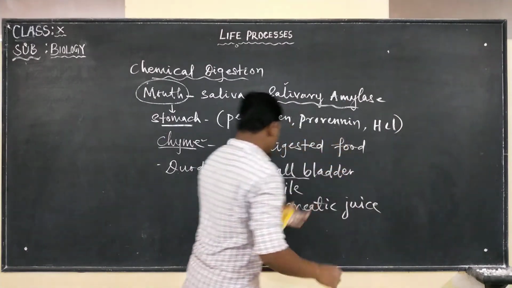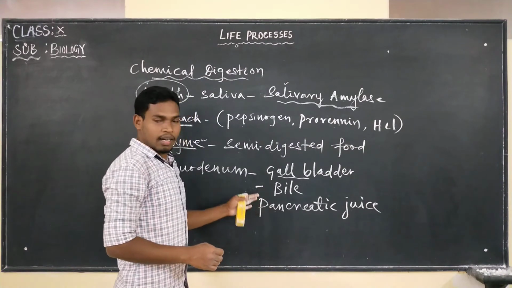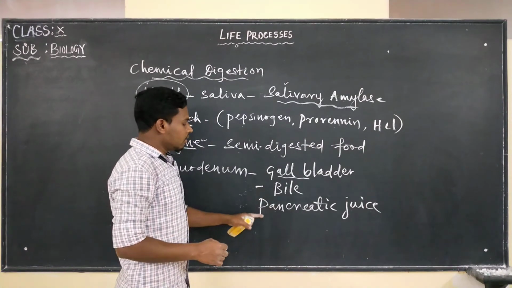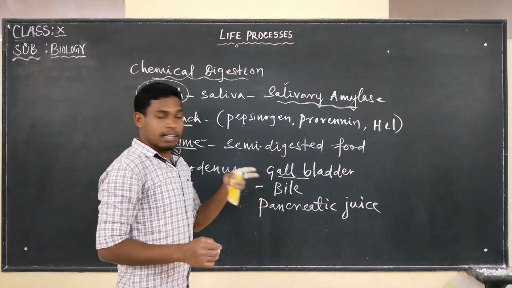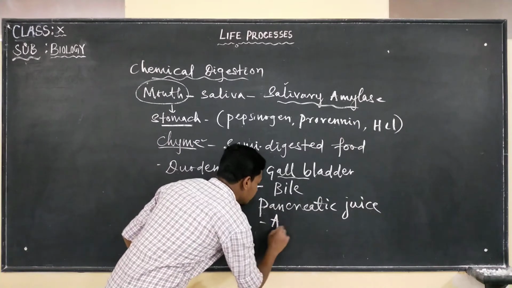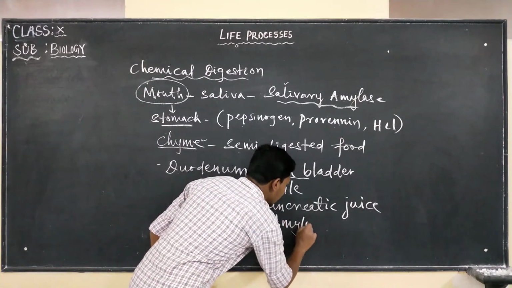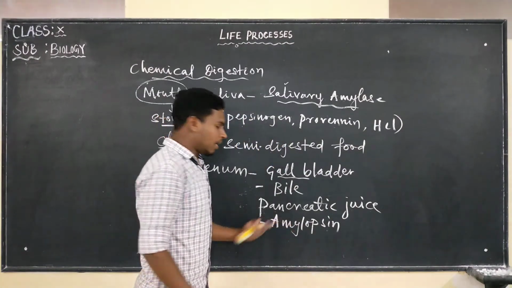In pancreatic juice, different secretions are present, right? For example, if we see the NEET foundation textbook, there it is written amylopsin. That means what? Pancreatic amylase.